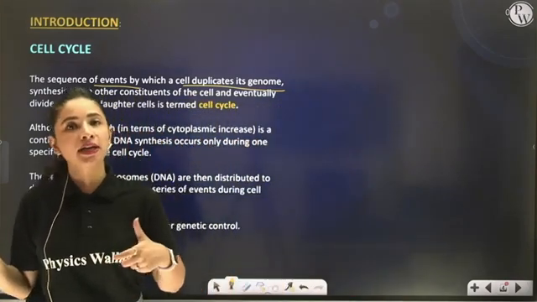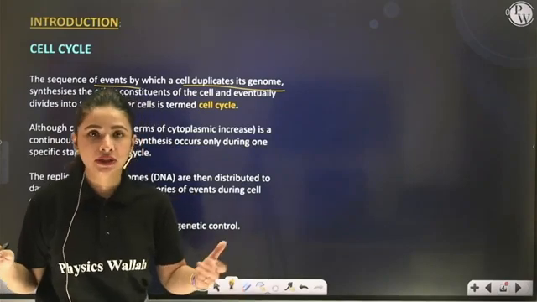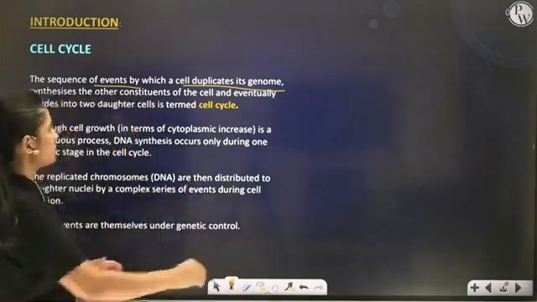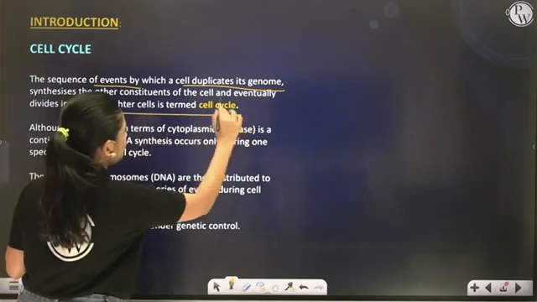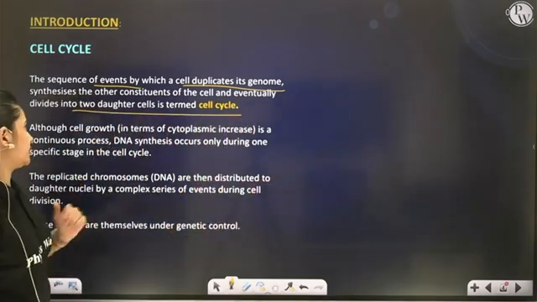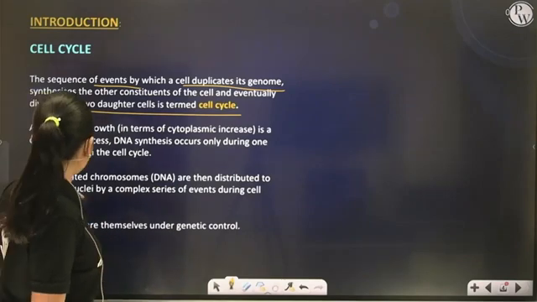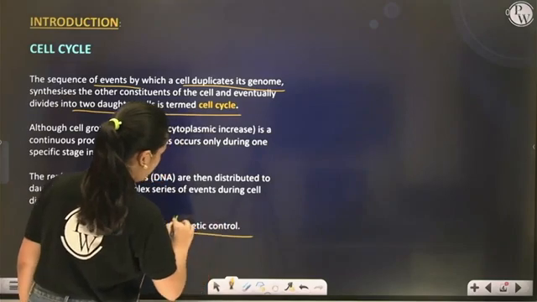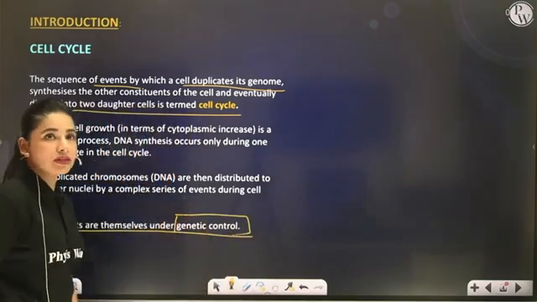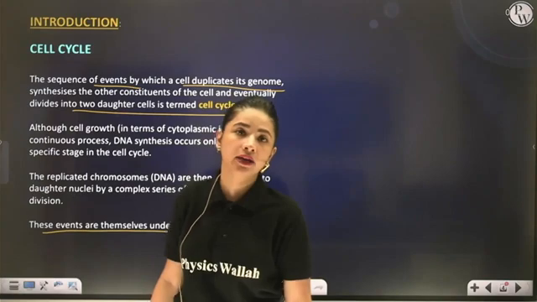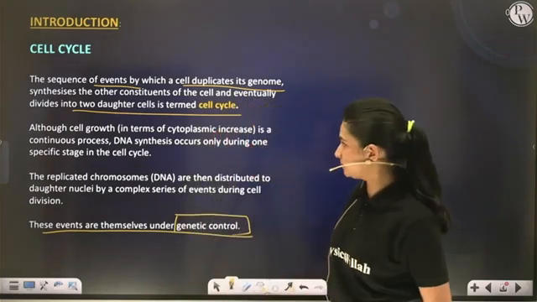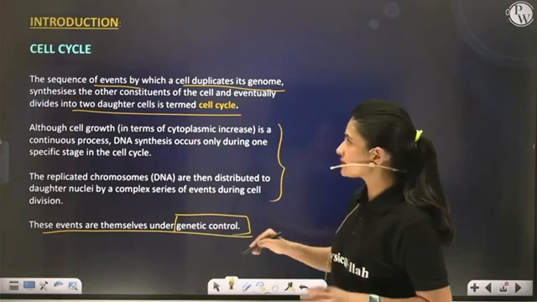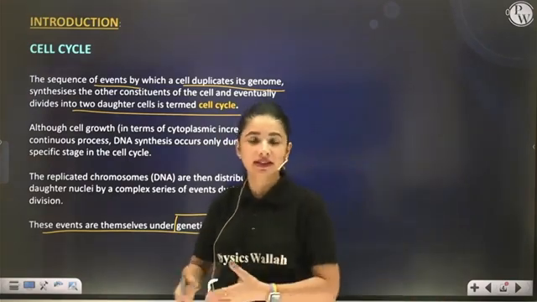Apart from DNA replication, organelle duplication takes place, energy synthesis takes place, and the cell grows in size. All these things together are known as the cell cycle. Right? Now, next point. These events are under the control of genes. So the whole cell cycle is controlled by your genetic system. Right? Okay. I'll discuss these two points as I go deeper into the cell cycle.